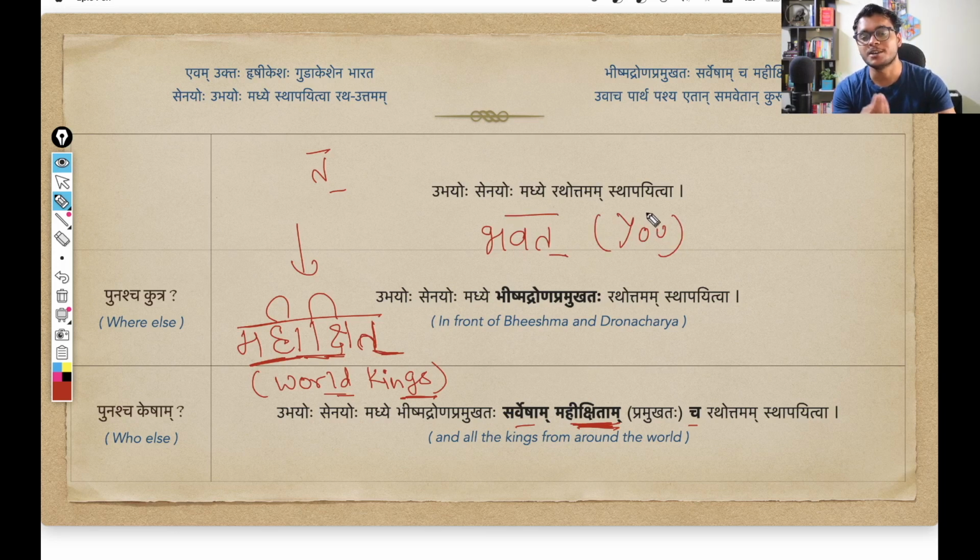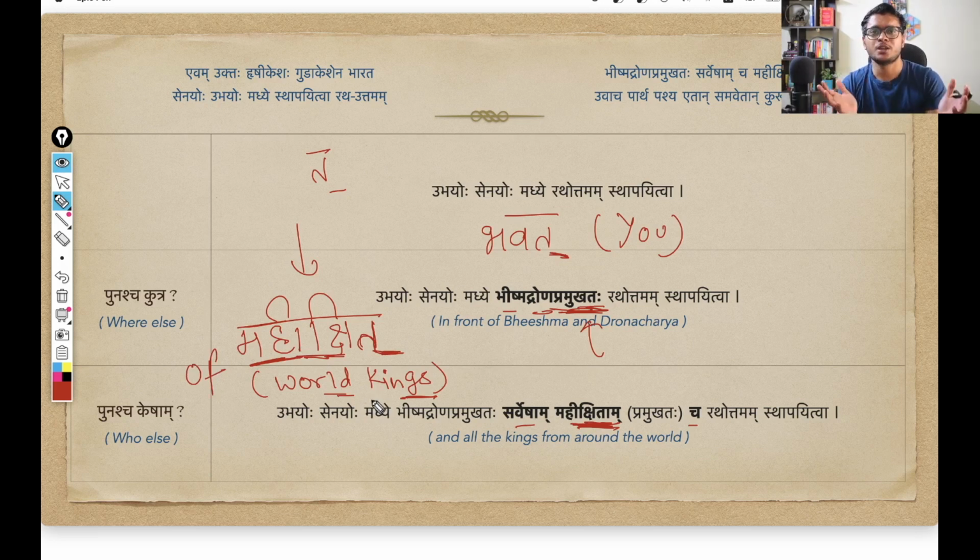What is your name? Bhavanana. So yeah, same kind of word. Bhavat, takarant word. Mahikshit also takarant word. And since this pramuktaha is used with Bhishma and Drona, you can think of it as also referring to these Mahikshit, that in front of Bhishma and Drona, but also in front of all these kings, all the different kings of different empires that might be supporting the Kaurava warriors, the Kaurava side.